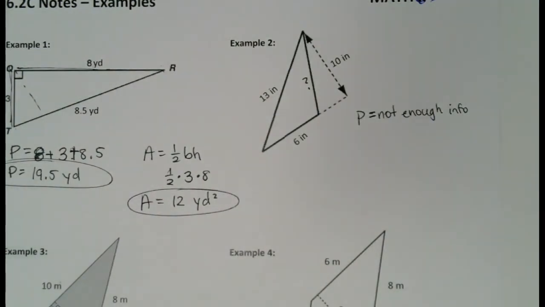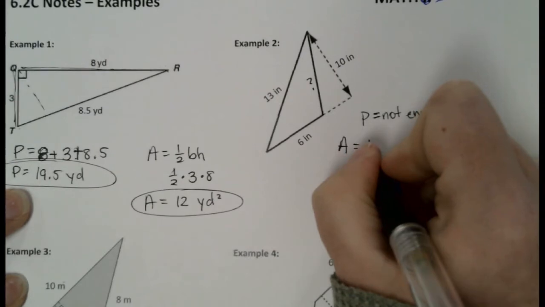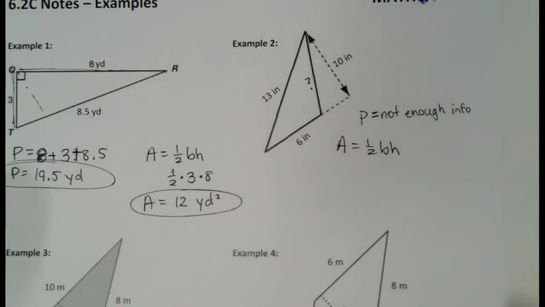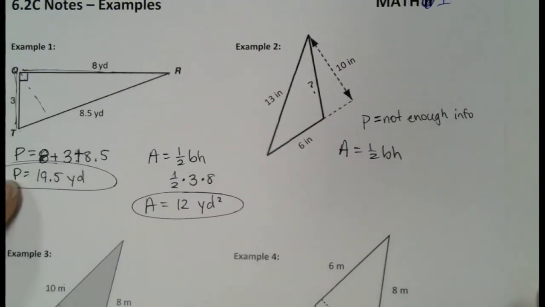But maybe we can find the area. So area, 1/2 base times height. All right, so you're going to have to get creative and figure out which side is meant to be the base. And the way that you figure that out is figure out which side did they try to give you as the height. Which side's probably the height there?